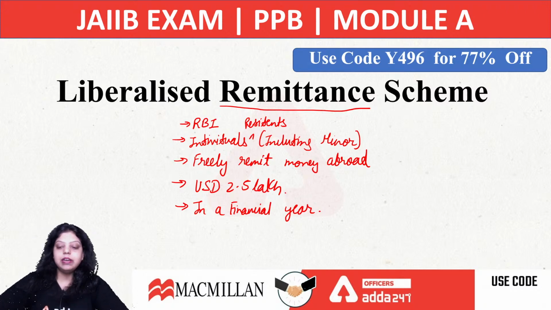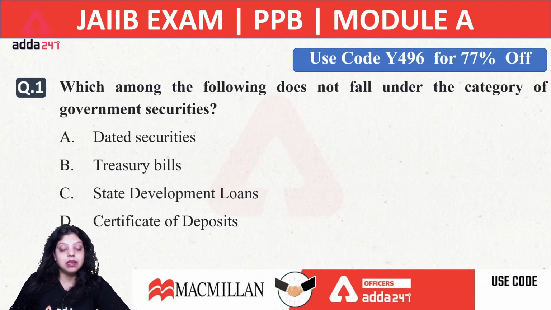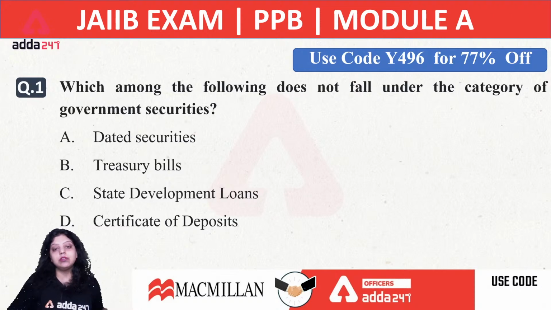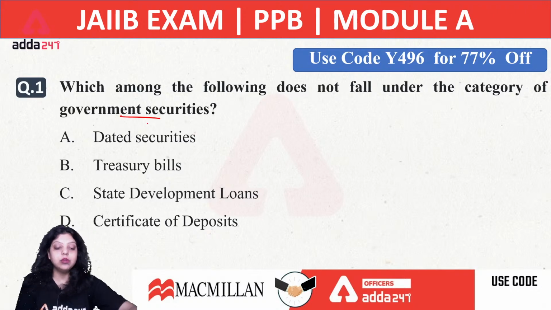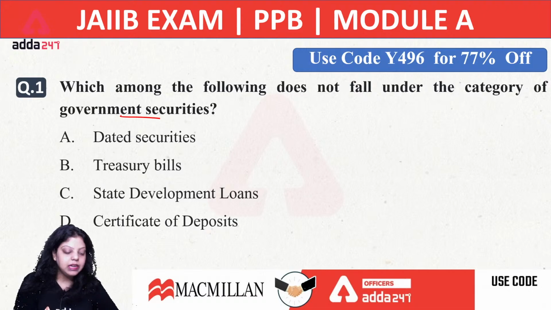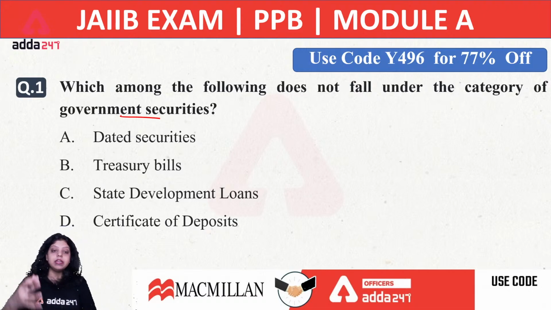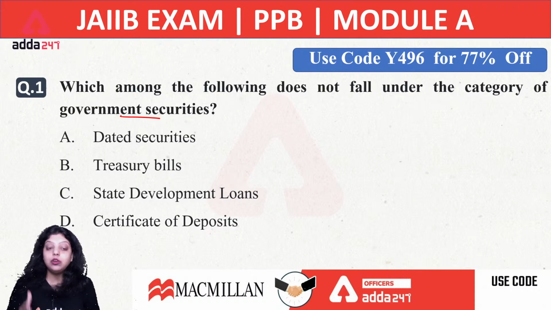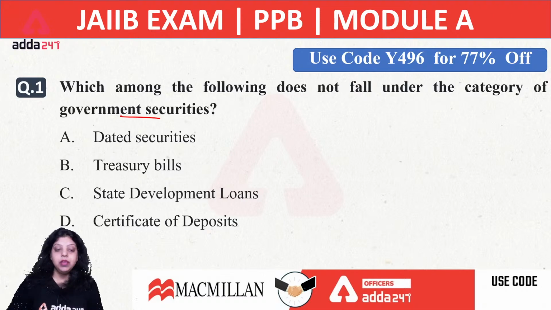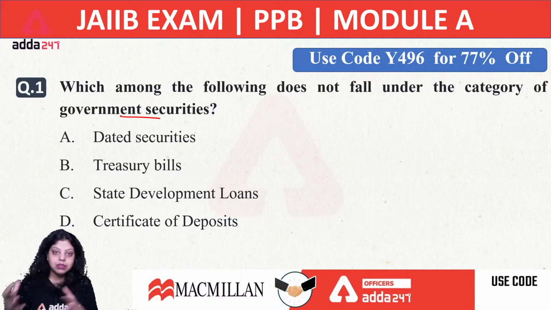Okay, now let's move forward to the first question, which asks: which among the following does not fall under the category of government securities? Now when it comes to government securities, the Government of India issues its securities to raise money from the market, to get capital when it requires, and to maintain the money supply in the country. So the Government of India uses government securities to raise money whenever there is a mismatch of revenue and expenditure.